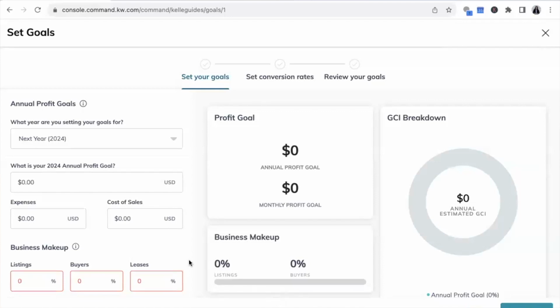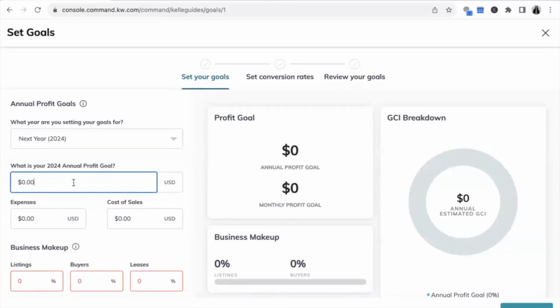It doesn't really matter what you put in here, but when we go in here, we're saying, what is our 2024 annual profit goal? Most newer agents say, I want to make $100,000. So we're going to put in $100,000. But we also have to keep in mind that this does not account for taxes.